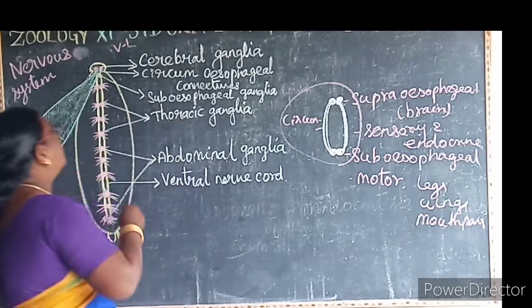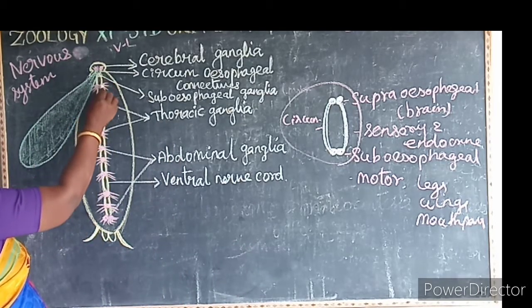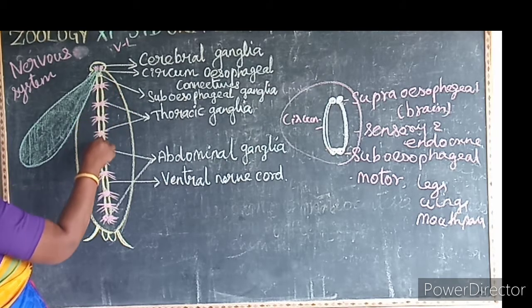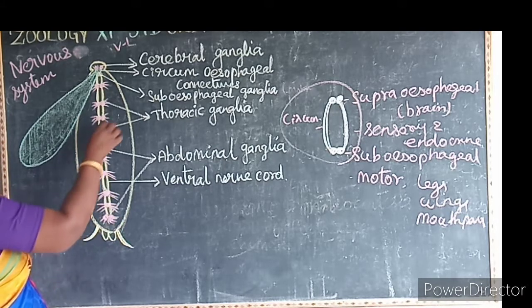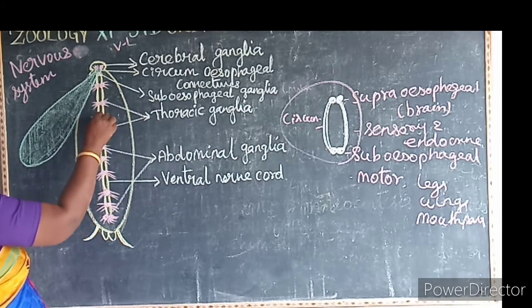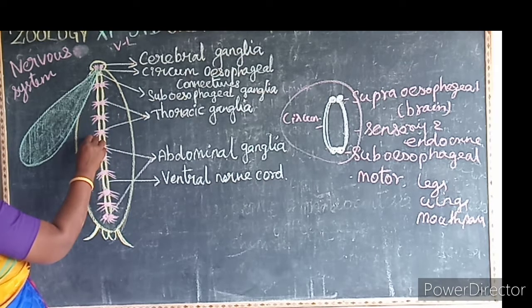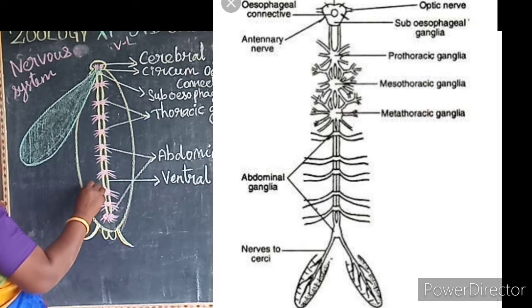Then a double ventral nerve cord, see the yellow color one, arises from the subesophageal ganglion. Then there are three thoracic ganglia, 1, 2, 3, one in each segment of the thorax. Then there are 6 abdominal ganglia found in the abdomen.